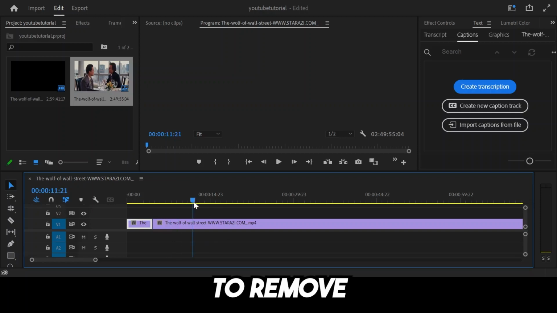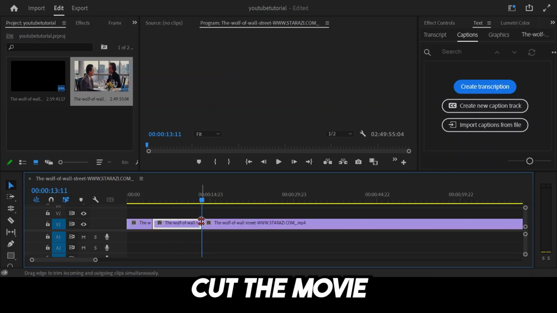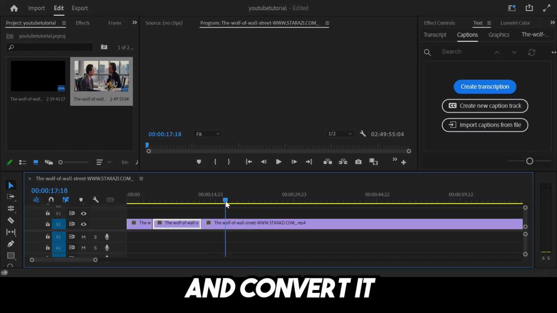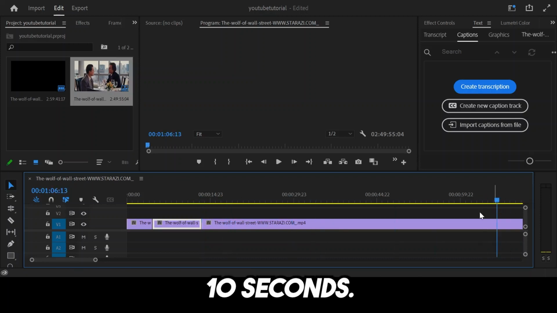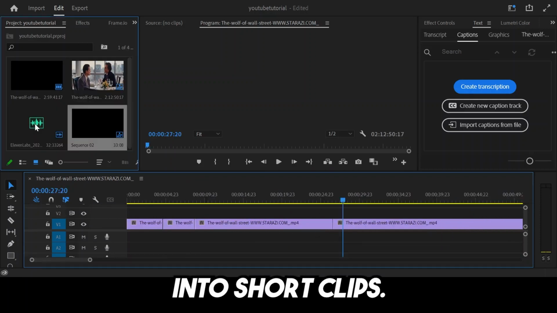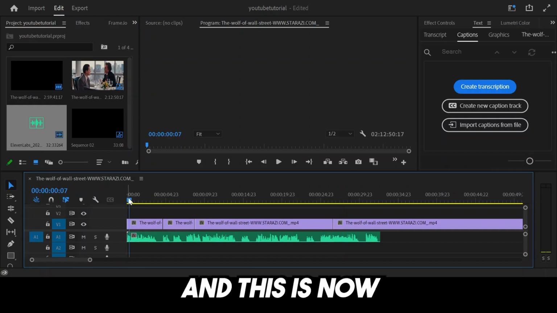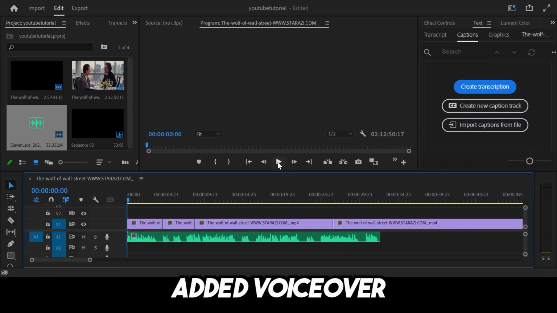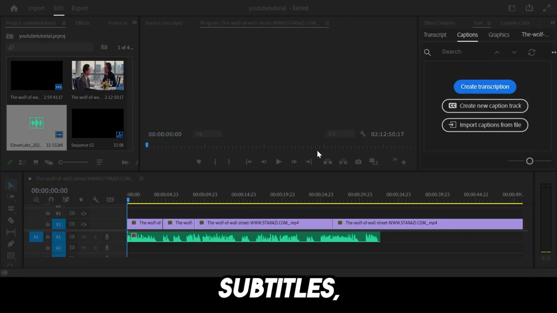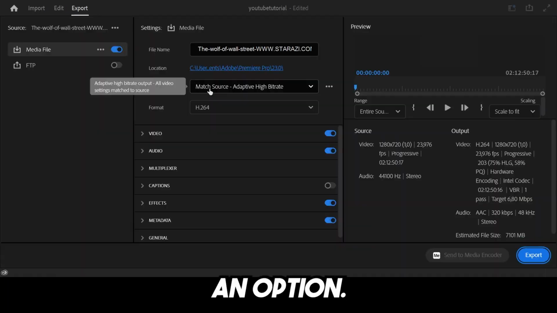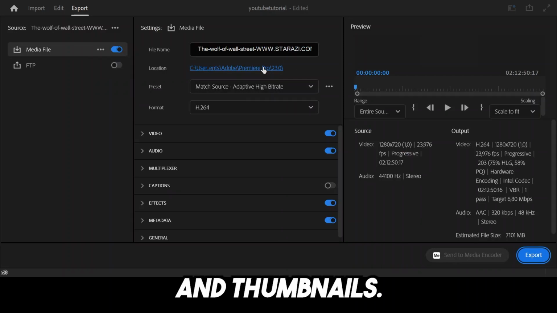Keep in mind to remove the movie's original sound, then take some short clips from the movie. Cut the movie every 8 to 10 seconds and convert it into a short clip. Do not use any long clip more than 10 seconds, just convert your whole movie into short clips. Now import your script voiceover here, and this is now your content because you added voiceover and removed the original audio of the movie. I like to create subtitles, but that is optional. Save it on your laptop and make sure to organize your videos and thumbnails.